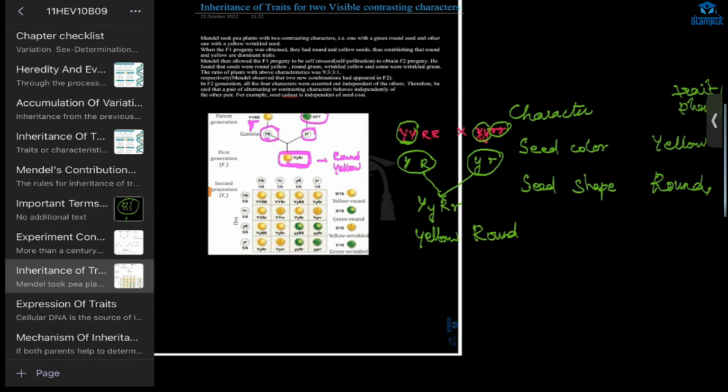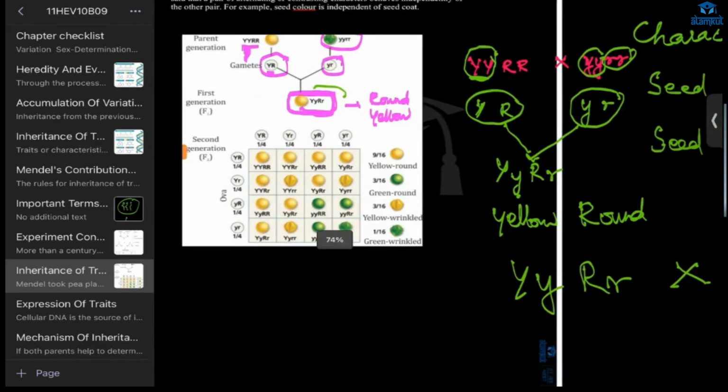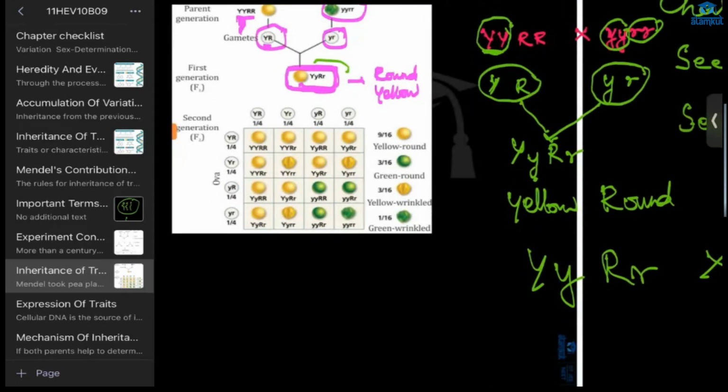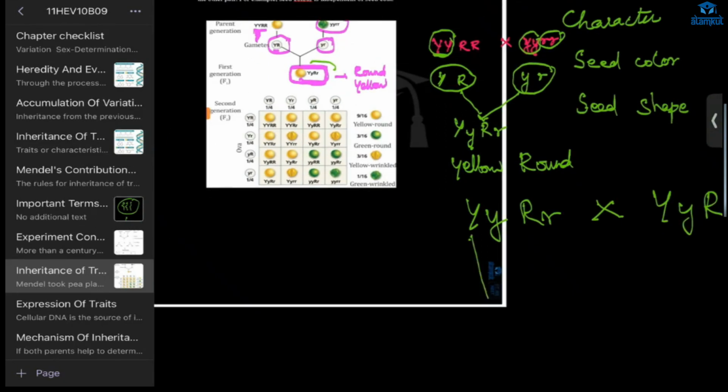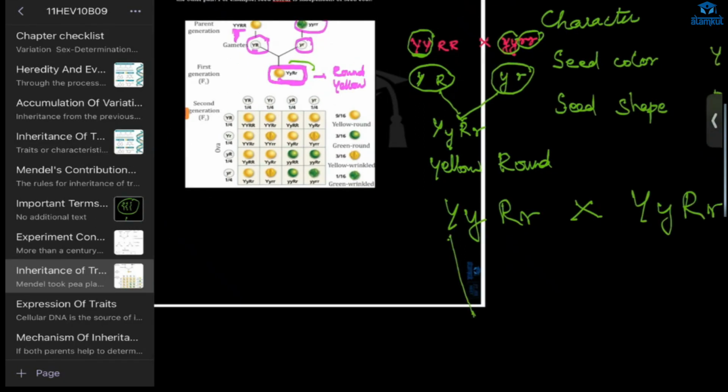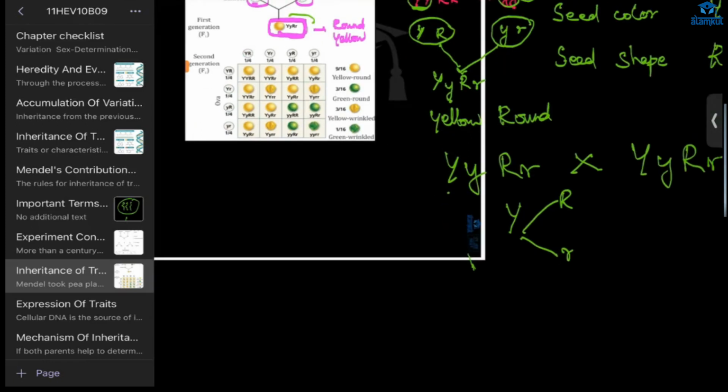Now, what will happen if we cross this round yellow seed with round yellow seed? What are we going to get? We are going to get many possibilities in the second generation. So these are the possibilities. First, you have to form the gametes. First, this Y, it could be capital R, or small r. Next, you take Y, capital R, small r.